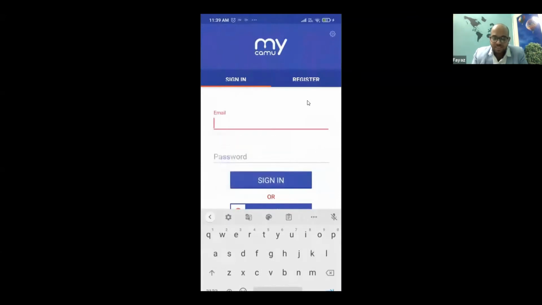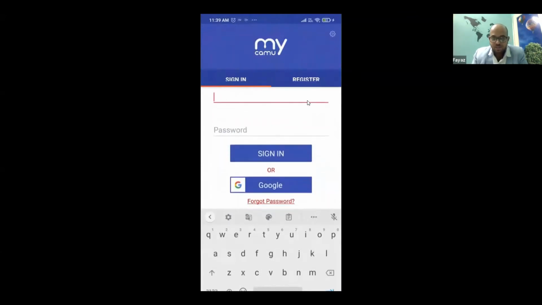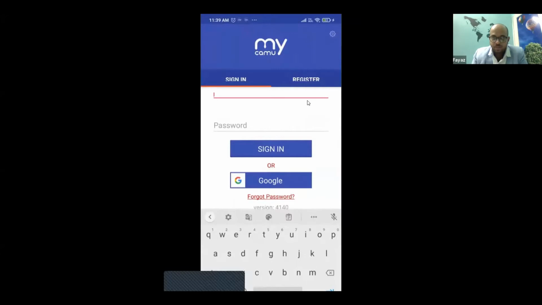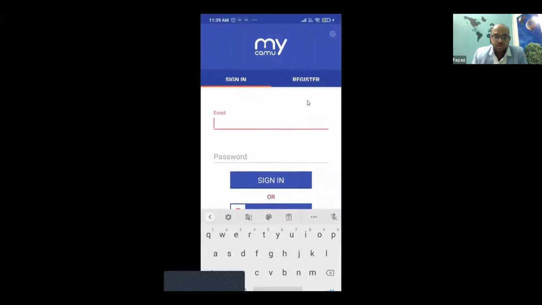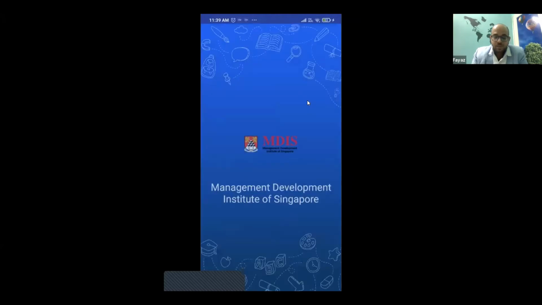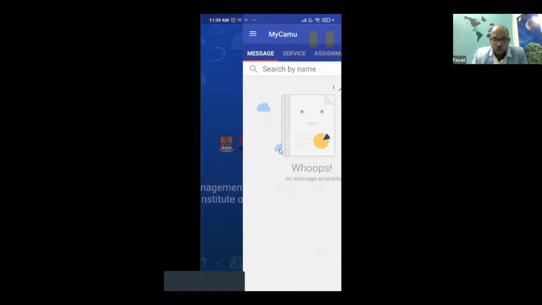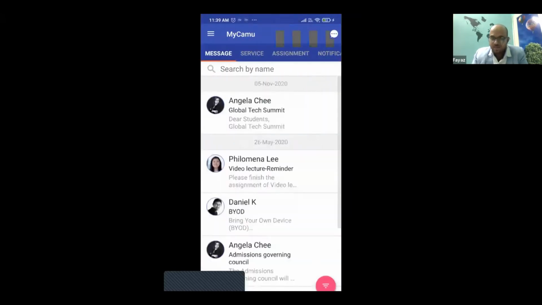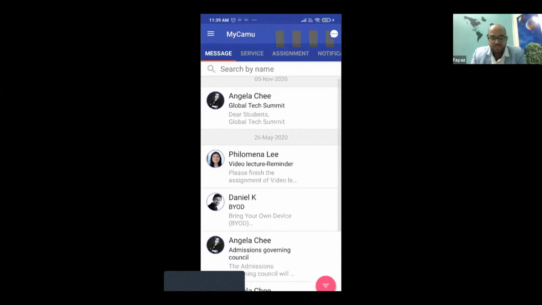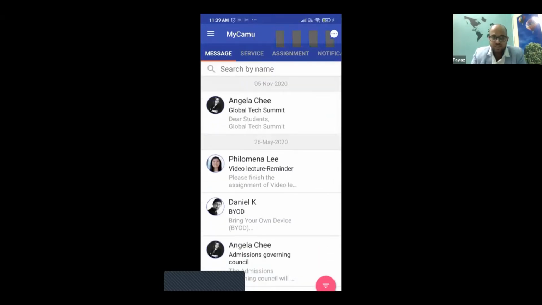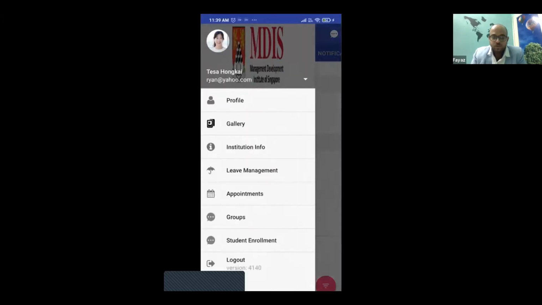We are a single sign-on system. You can log in using your existing Google or Microsoft account. Now I'm logging in. The moment I log in, you can see the college or the university's branding come up. The different screens that any student will have access to include the messaging screen, the one that you see here. But before that, let me go into the profile.